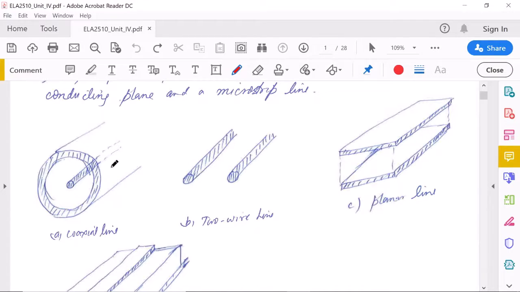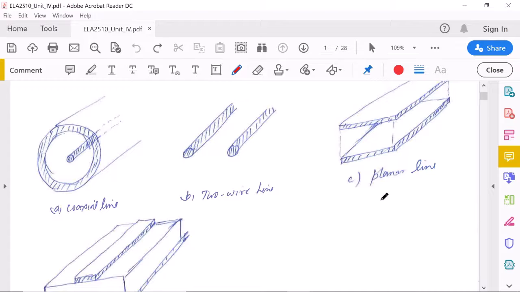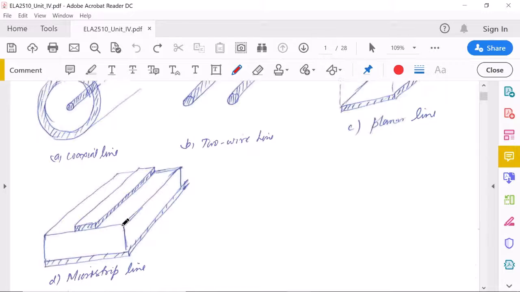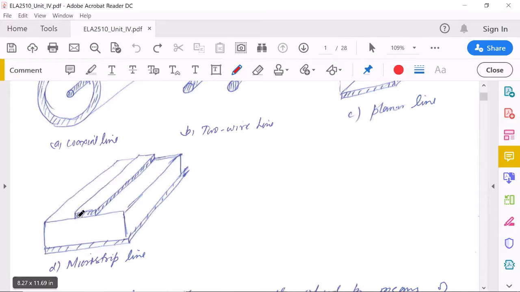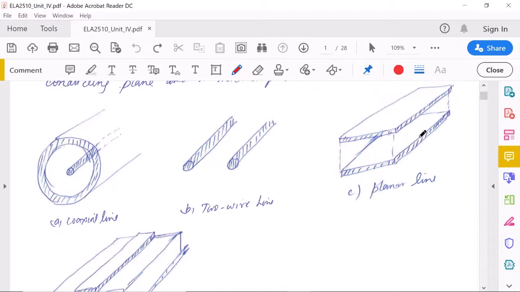Here we have the coaxial line. It has an inner conductor and an outer conductor, so you have two conductors. Similarly, you have a two-wire line with two conductors. Similarly, planar lines and microstrip lines are used in ICs for communication between different components within the IC. They have two copper plates deposited with some dielectric in between. Similarly, you have some dielectric here and two copper or metal plates on the IC. So these are the transmission lines used in ICs.